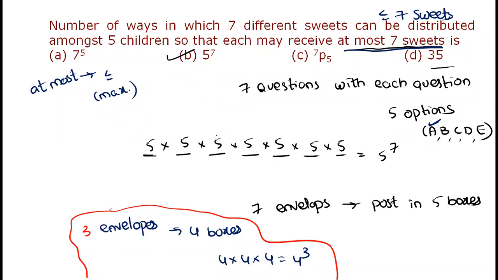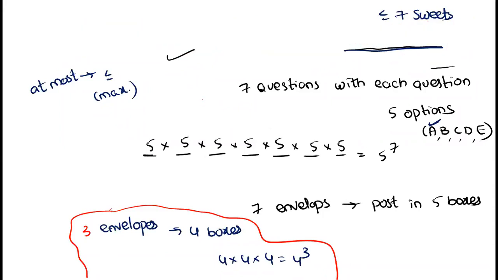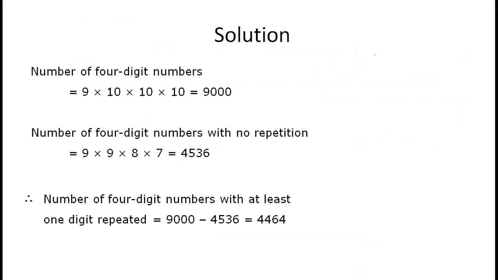Then you should distribute like this: sir, you have 5 children, right? You can take the first child, maximum 4. Children 1, children 2, children 3, children 4, children 5. Maximum 4 means suppose this candidate is getting 0, 0, 0, 3 and 4, or 0, 0, 1, 2 and 4. Like this you should go. Okay, trial and error method, sir.